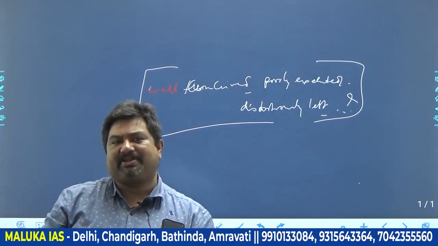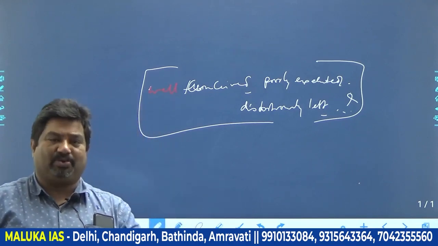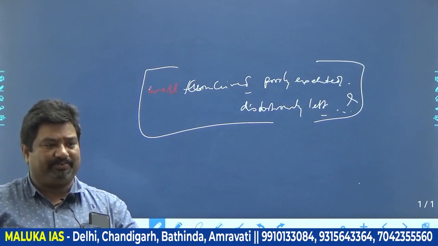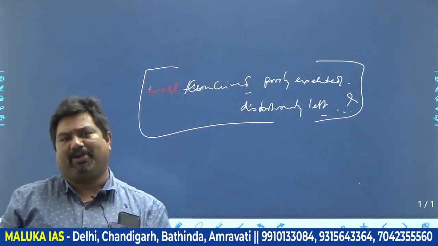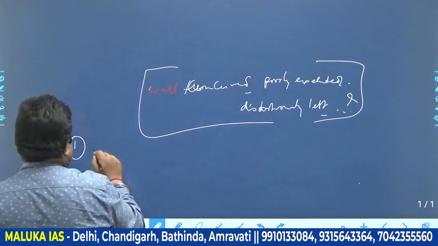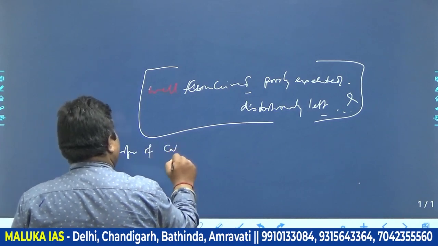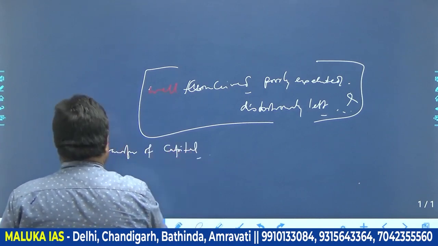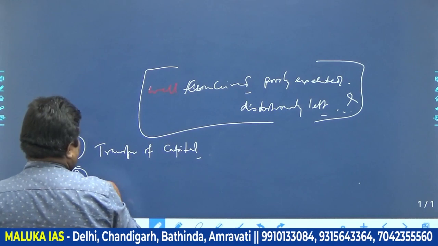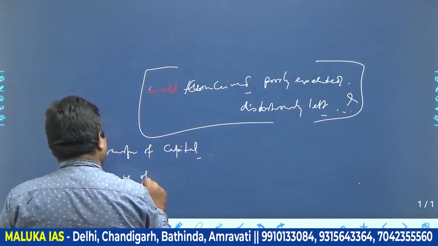Dear friends, if you look at the tenure of Muhammad bin Tughlaq, he is known for four specific policies. One, which is very popular, the transfer of capital. Second, the issuing of token currency.